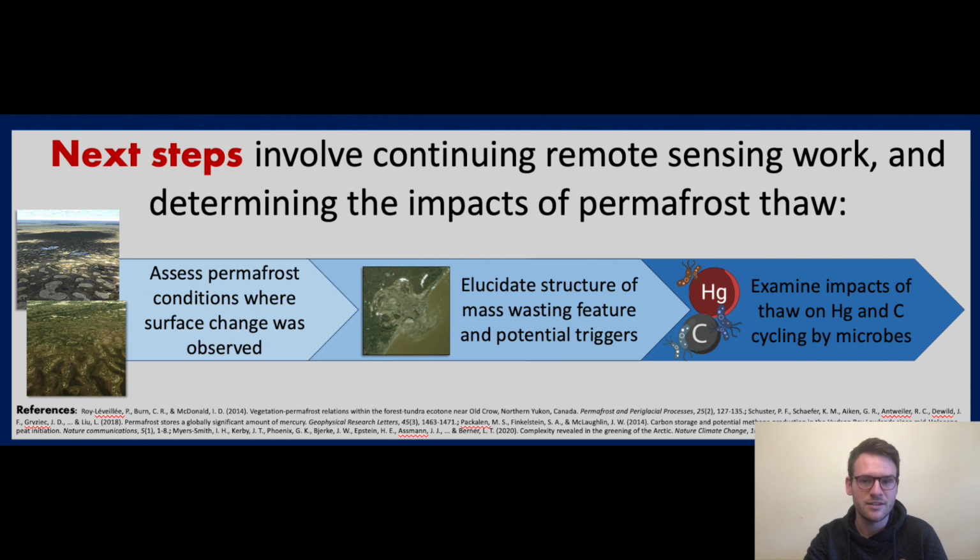The next steps in my PhD project are continuing with this remote sensing data and calculating some of the other indices. And once I've done this, I'm going to look on focusing on what the impacts of thaw are, which includes assessing the permafrost conditions where we found there was these significant changes to the surface.